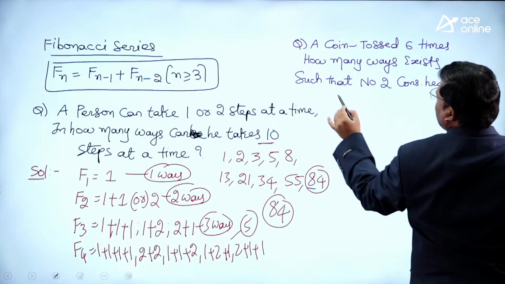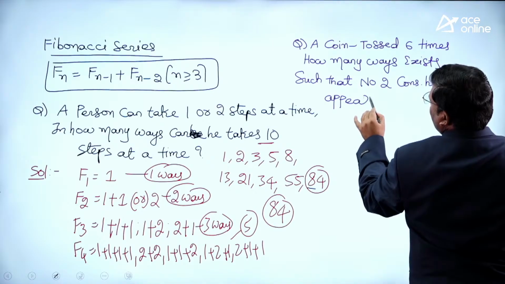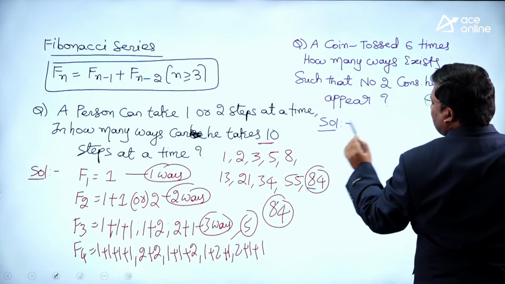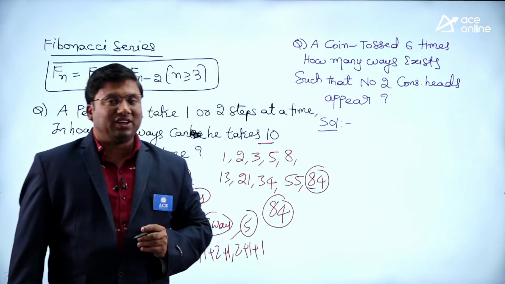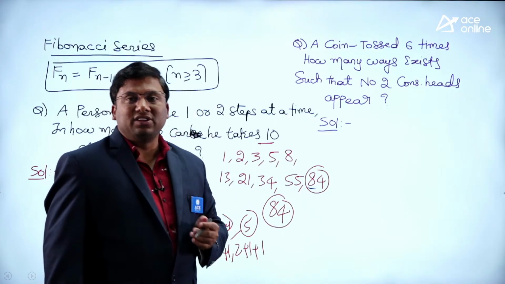Most of the students will find it a difficulty in case if any question comes from probability. There are die-based questions, there are coin-based questions, there are pack of cards-based questions, and counting-based questions, alphabet arrangement-based questions.